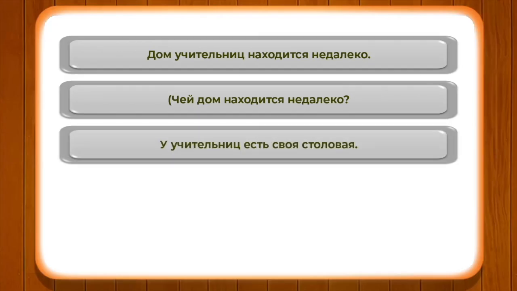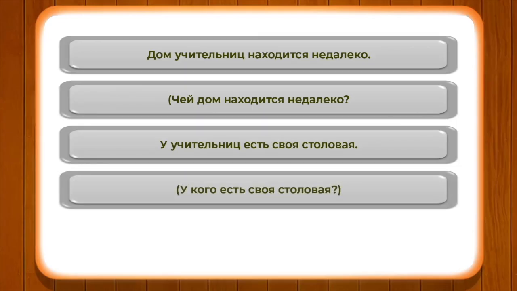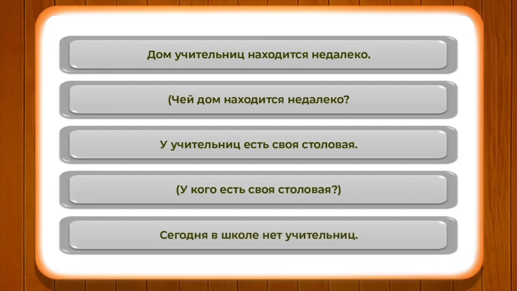У учительниц есть своя столовая. У кого есть своя столовая? У учительниц есть своя столовая. Likewise, сегодня в школе нет учительниц. Кого сегодня нет в школе? So, in all these three cases, we have чей, у кого, and кого. It is basically the plural form of учительницы that we have been using in this case. So you have to understand it very clearly in order to answer properly.